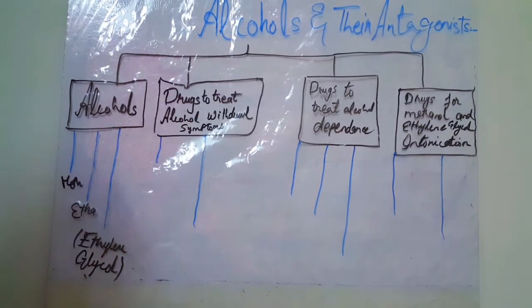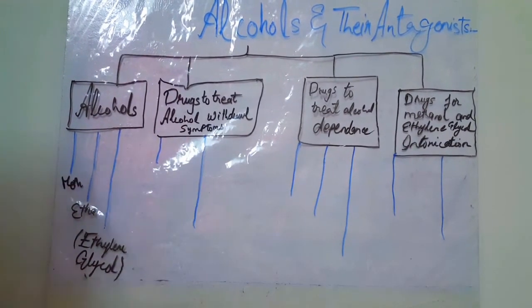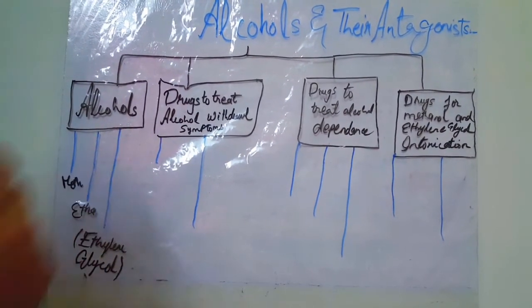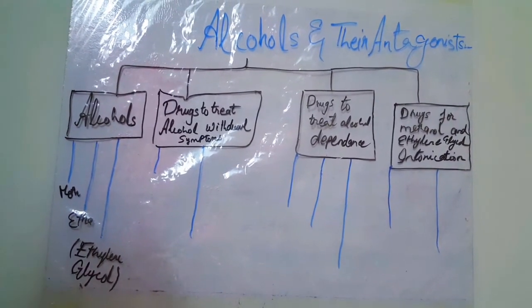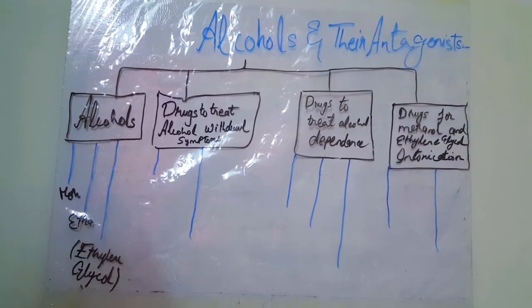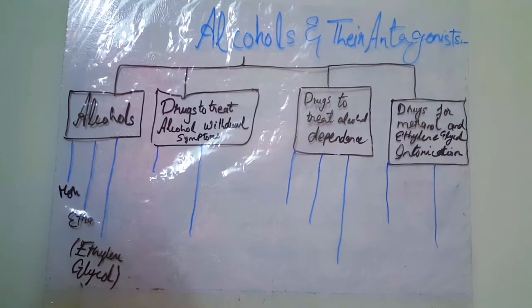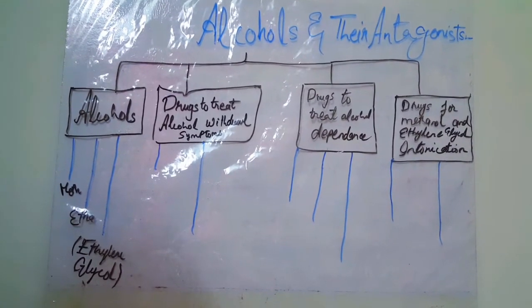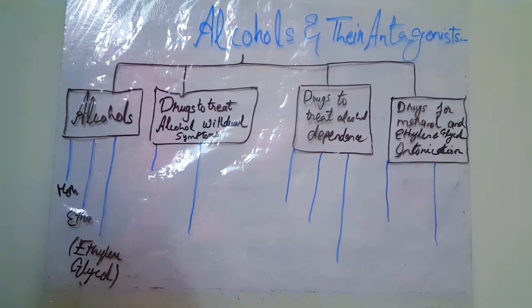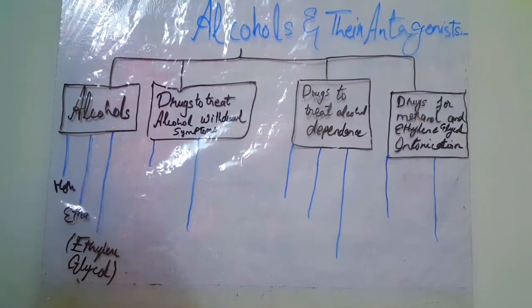Drugs used to treat the alcohol withdrawal symptoms. What are alcohol withdrawal symptoms? Alcohol withdrawal symptoms are symptoms that appear when alcohol use is abruptly withdrawn. These symptoms are insomnia, tremors, delirium tremens, seizures, arrhythmias, and others.